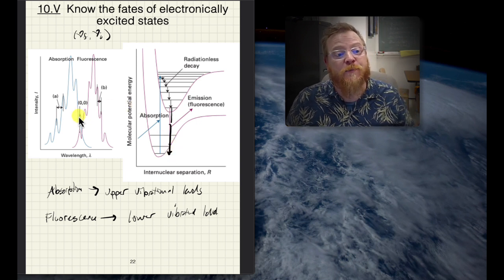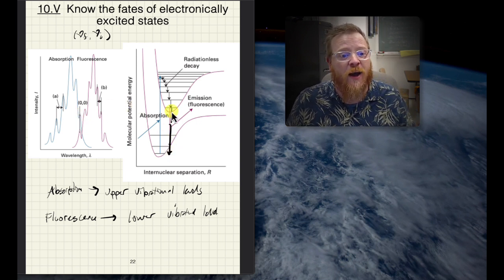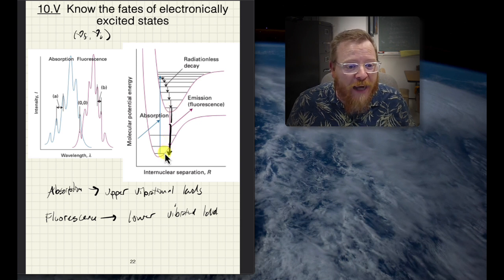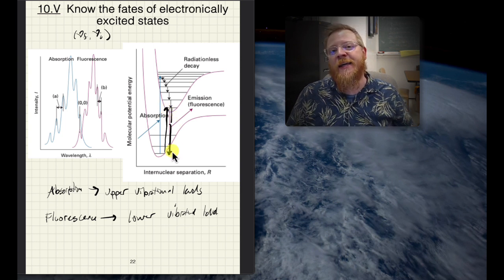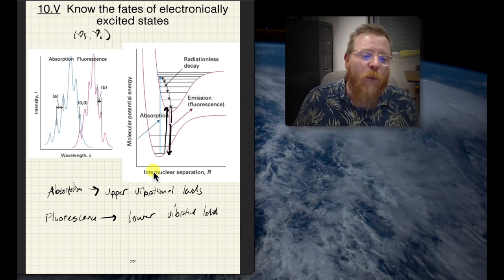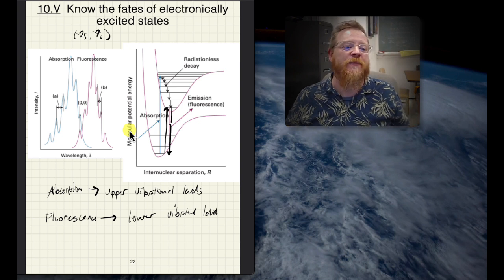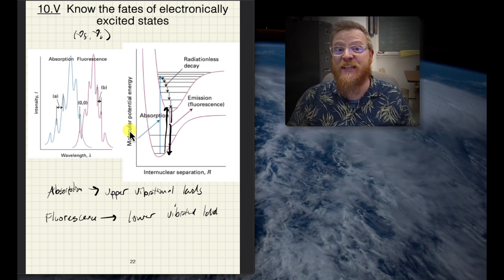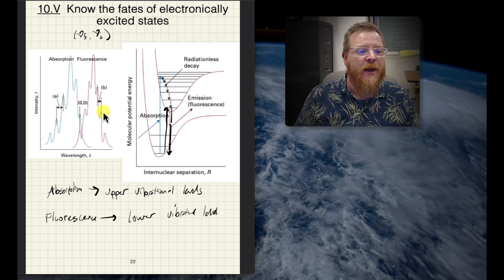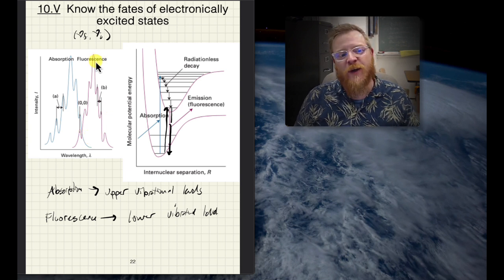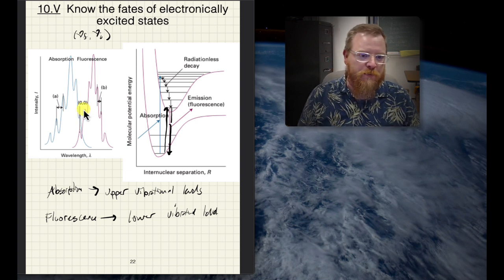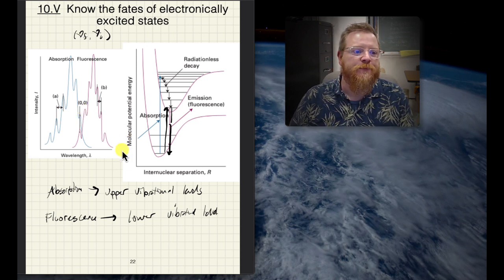So the spectra of absorbance and the spectra of emission will match, right? Because if I go from 0 to 0 in my absorption, it's the same energy level as my emission. However, because now the overlap of these states will be different, we'll see different intensities, right? And so that's why in the case of this fluorescence spectrum, the intensity is maybe somewhat lower than the absorbance intensity because of the mismatch of the overlap.